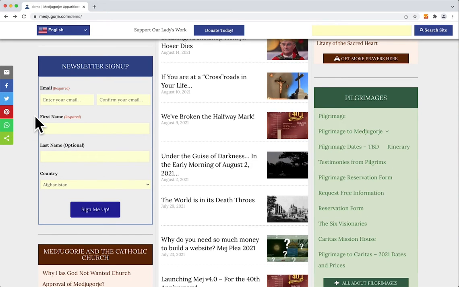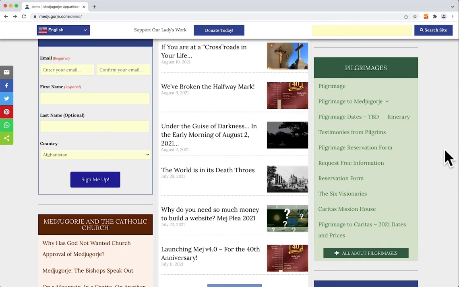The newsletter sign up. Again, we're moving through this kind of quickly. You'll have plenty of time to go and explore the site and look at a lot of the different features that are available. If you need to sign up for the free newsletter, you can sign up for that here. If you've got friends, family, people, share this with them. Tell them to sign up, stay updated. There's sometimes things that we share with our email list that we do not necessarily share on the website, or we may not necessarily share even to our regular mailing list. Things that are current that you need to be updated about, you can do that and sign up here.